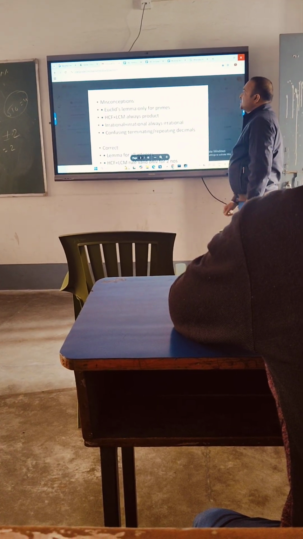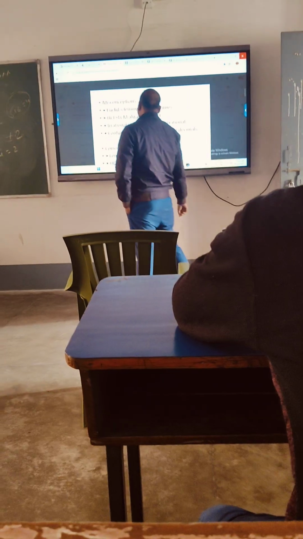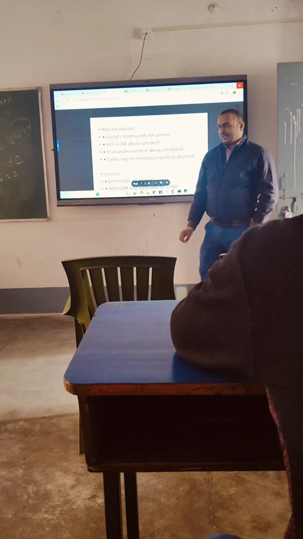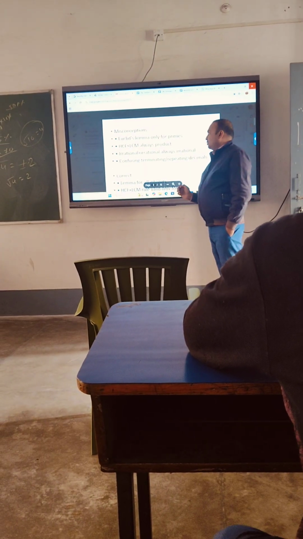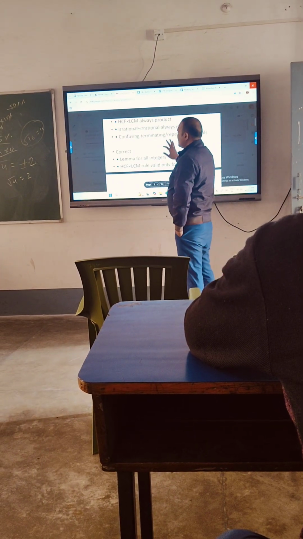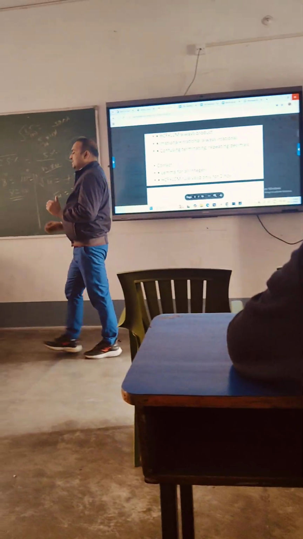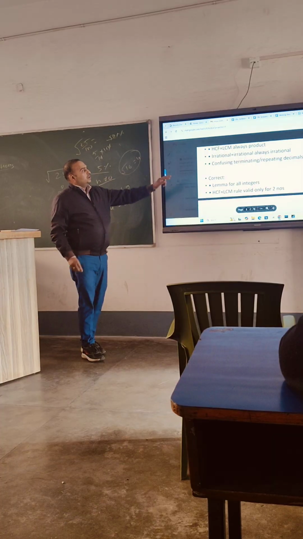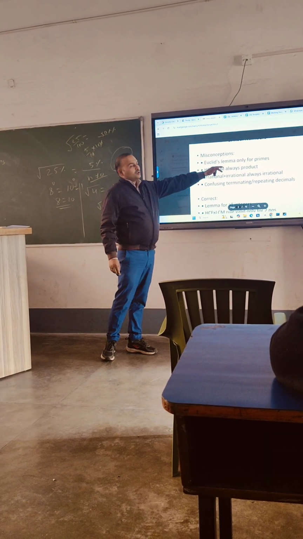The first one is: Euclid's lemma is valid for only prime numbers. It is a misconception. Why? Because it is correct for all. Now, LCM into HCF equals the product.